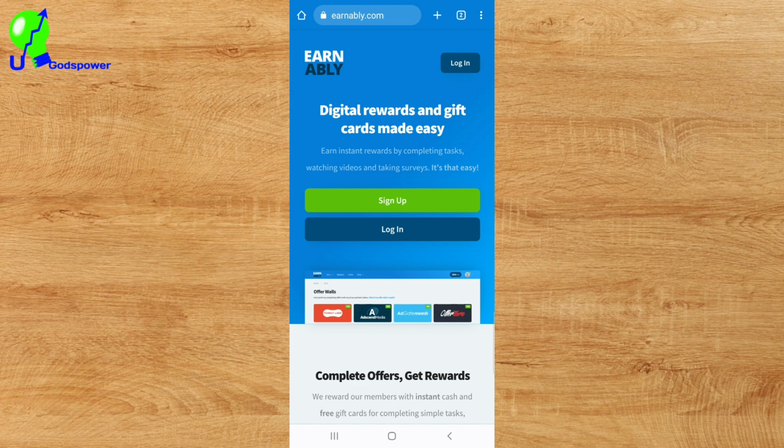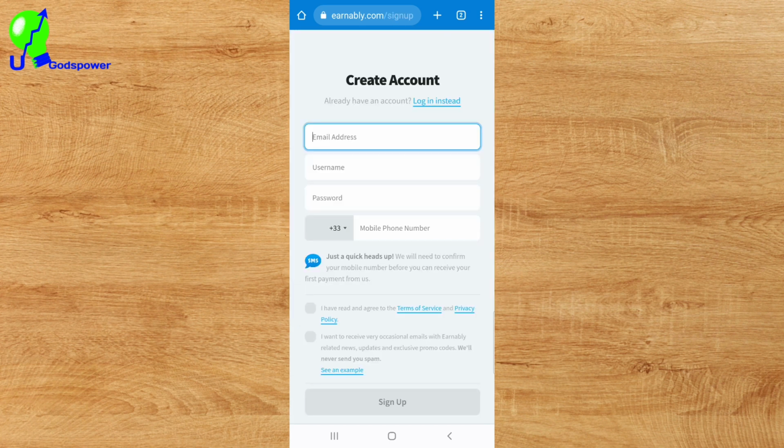So to register is very simple. Click on the section where it says sign up. Once you click on sign up here, it's going to bring you here. What you have to do is enter your email, your username, your password, and you scroll down, you enter your phone number, you click on confirm that you accept the terms and conditions, terms of service and privacy policy of Earnably.